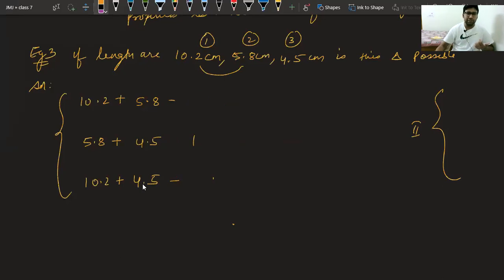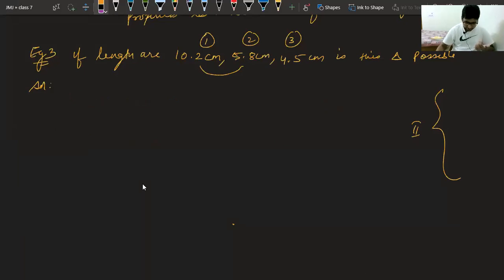The second property says the difference of two sides should be less than the third side. If you are taking the first property, find all the cases. If you are taking the second property, find all the cases. If they are correct, fine; if they are wrong, you can stop at that point.